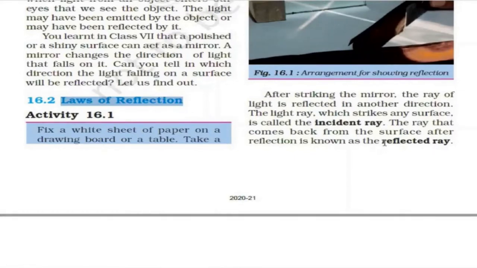The next definition is the reflected ray. The ray that comes back from the surface after reflection is known as the reflected ray. So these two definitions are very important. You have to know these two rays. Then we will see the laws of reflection. So the incident ray is the ray of light which strikes any surface, and the ray of light that comes back from the surface after reflection is known as the reflected ray.